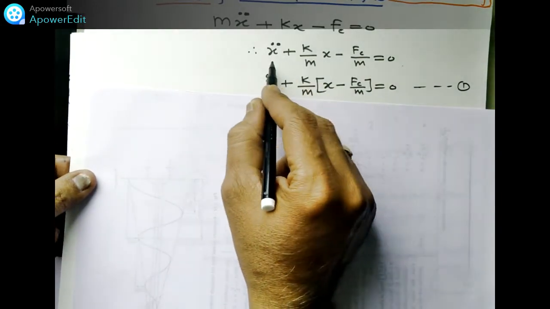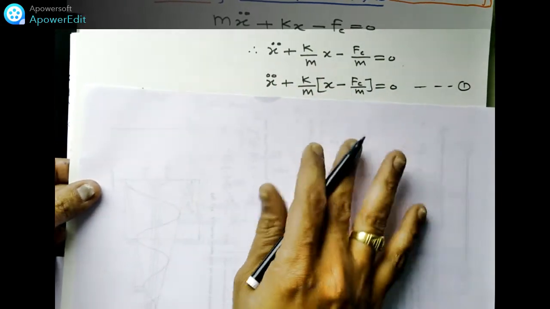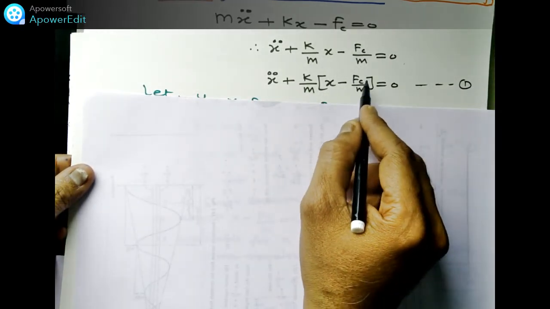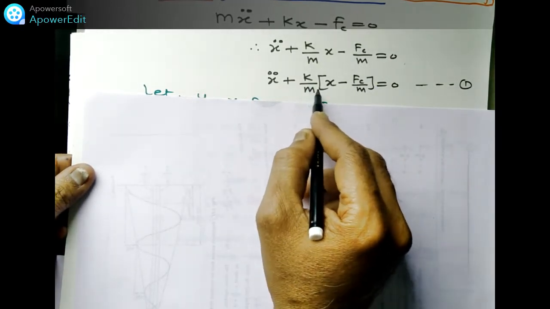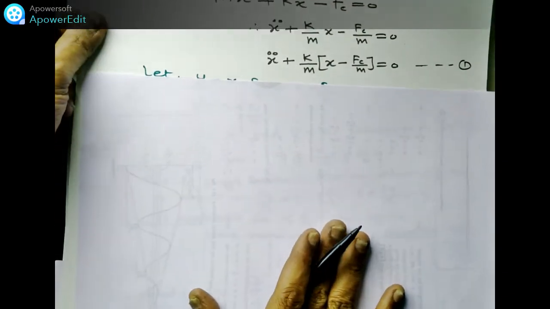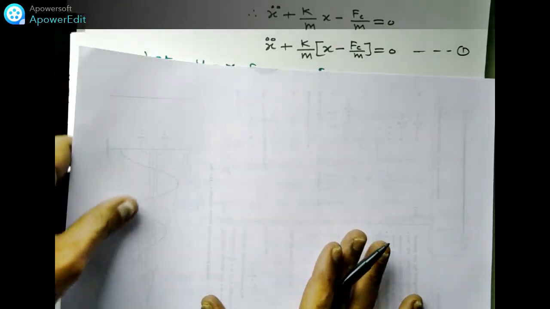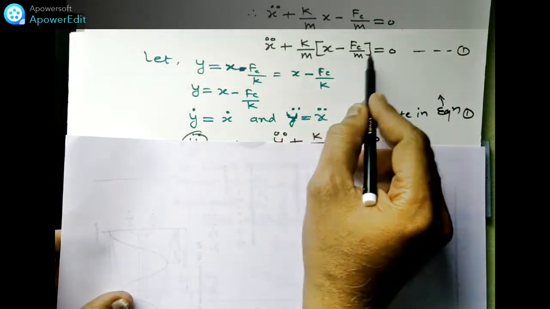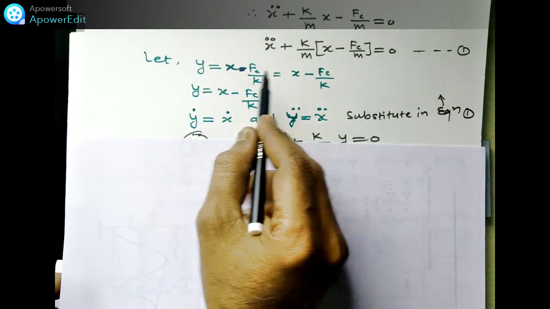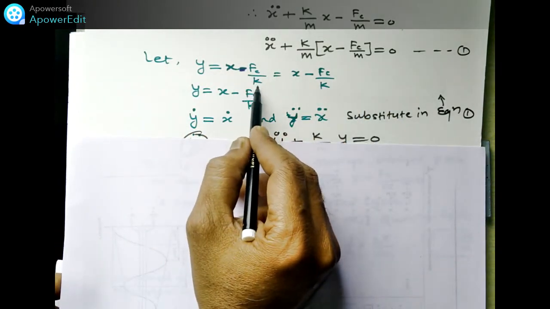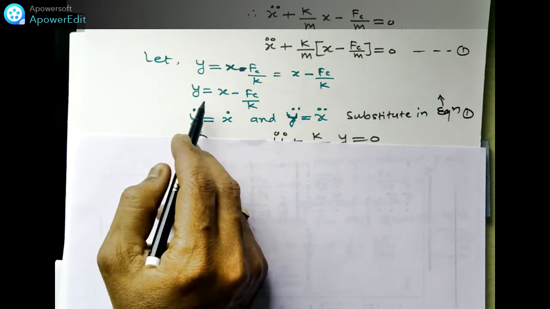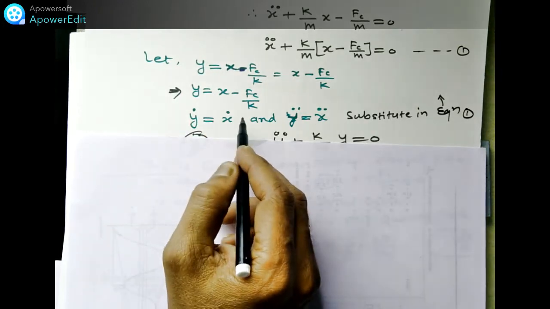So what will happen then? In this x double dot, we have taken k by m common here: x minus Fc by m inside the bracket, into k by m plus x double dot, which is equal to 0. This is equation 1 we have written here. Let us consider this term, this bracket, equal to y. So y is equal to x minus Fc by k, which is written here. This is the equation we considered.